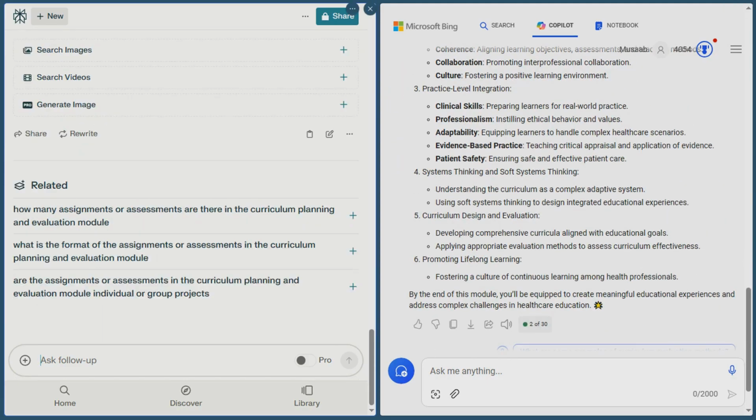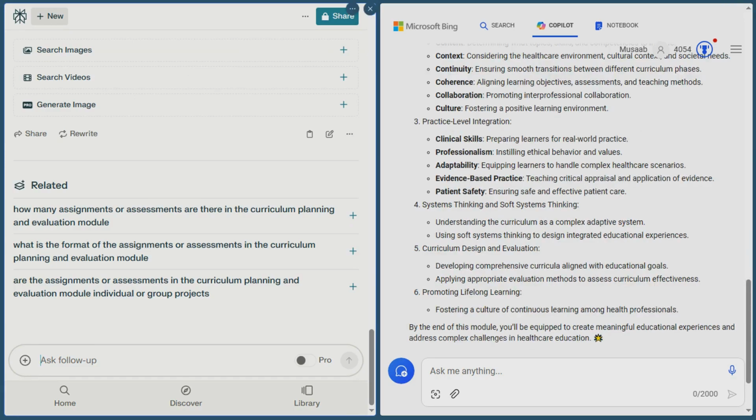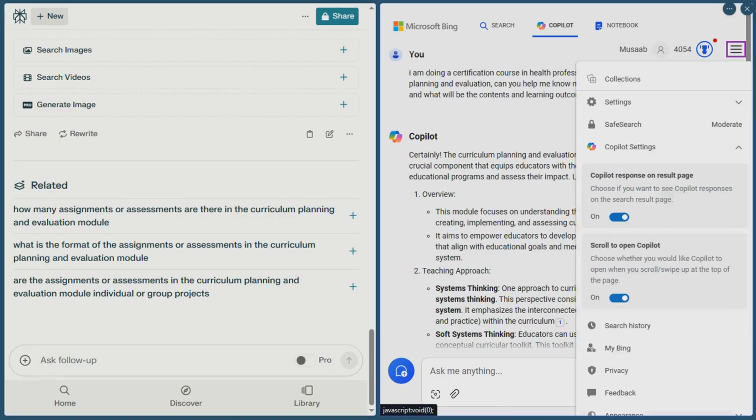Now we are going to see more results of Perplexity AI. It is going to give me the same answer on Bing again. We are going to see assignments will be about critical evaluation and these things. But it is more generalized in Perplexity AI, and Bing is repeating the same answer.